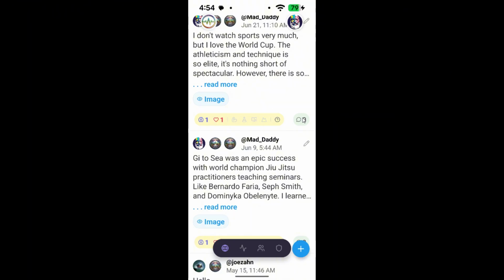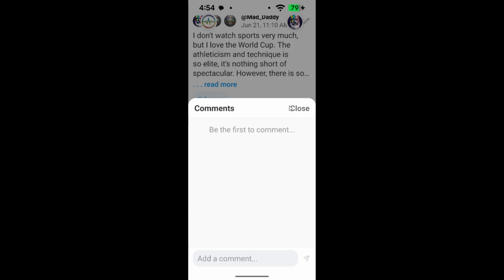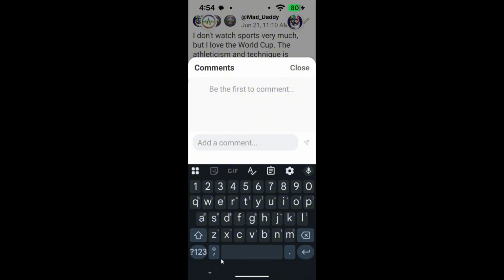There is also a comments option. Anyone can comment on any post in the public forum. If the post violates the community rules, like with violence or bullying, it will be removed.